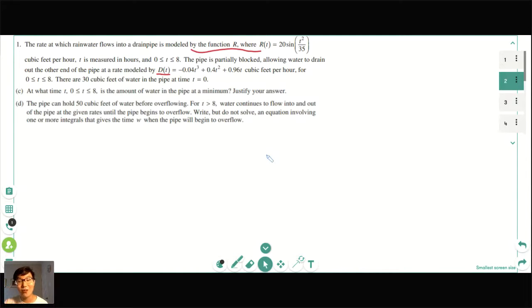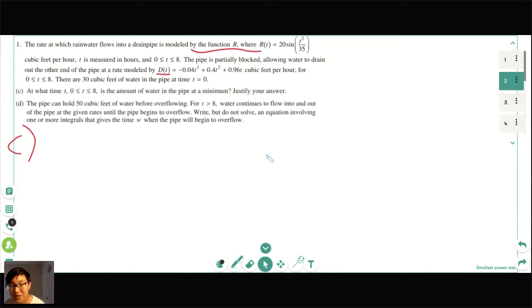So be very careful. Those are relative minimums, and typically I haven't seen an absolute minimum question, but if that does show up, in that case, you check endpoints. And in this case, for part C, that's partially what we'll be doing here. So let's look at C. At what time t, 0 less than or equal to t less than or equal to 8, is the amount of water in the pipe at a minimum?